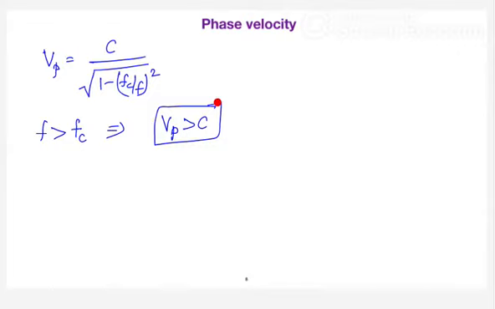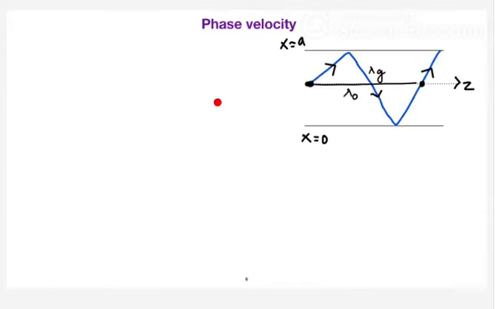So for that, you can see here, these are your two conducting plates, right? If you don't have any waveguide, you don't have these two plates, happily the wave is propagating in free space like this.